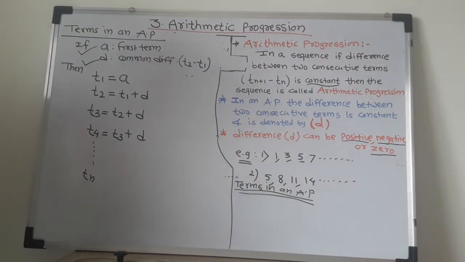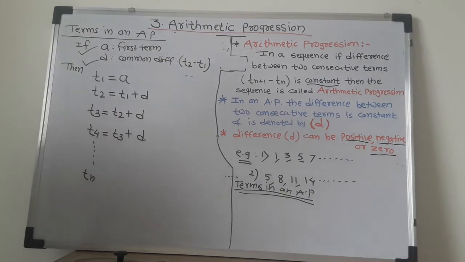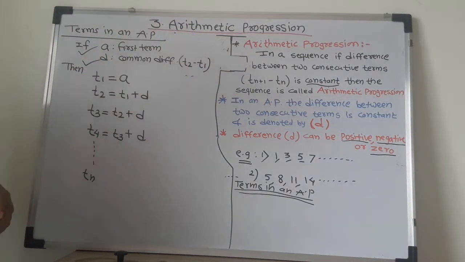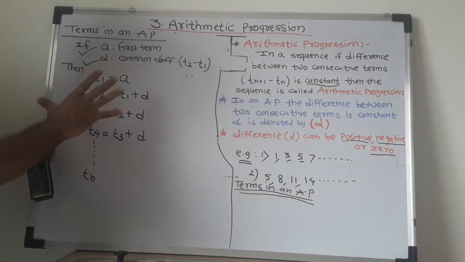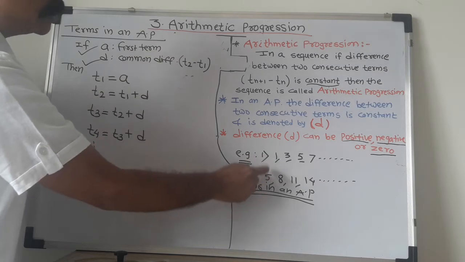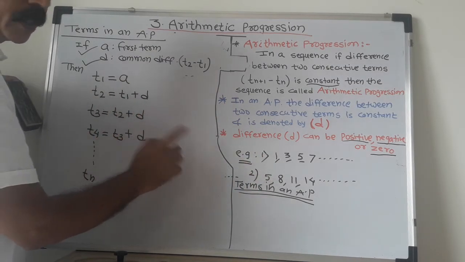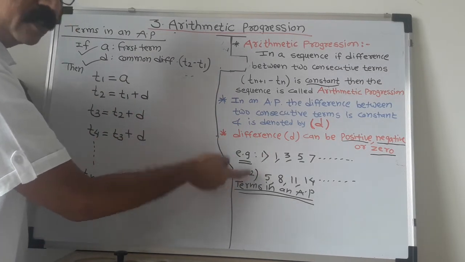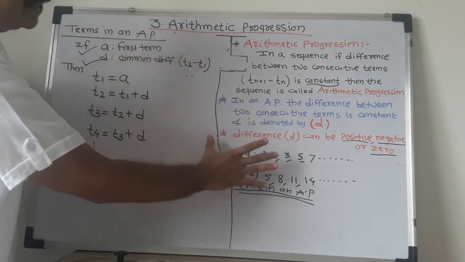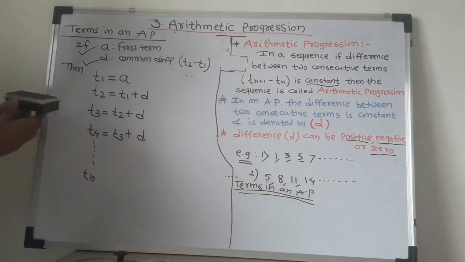So like this, you understood the meaning of sequence and arithmetic progression. Every sequence is not an arithmetic progression. Every arithmetic progression is a sequence, but every sequence is not an arithmetic progression.